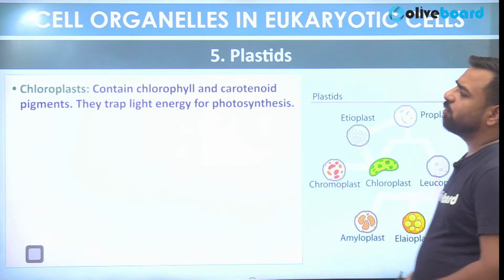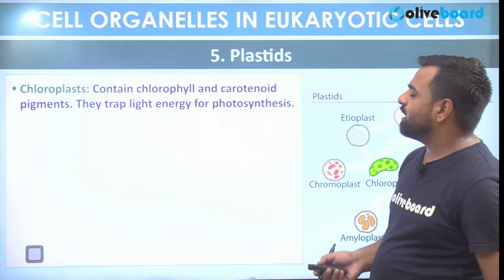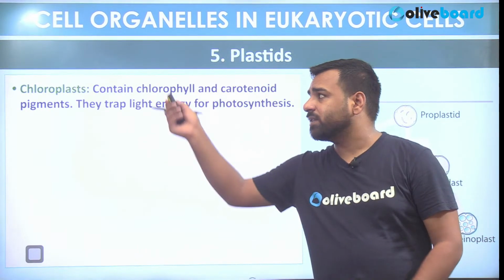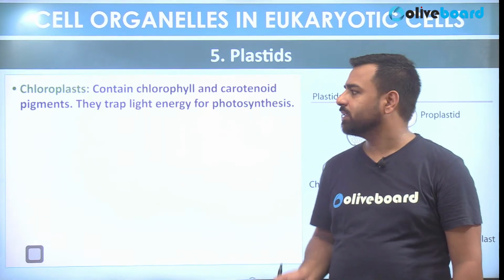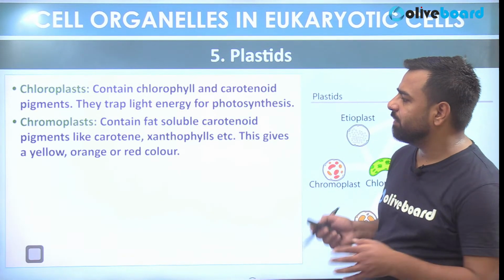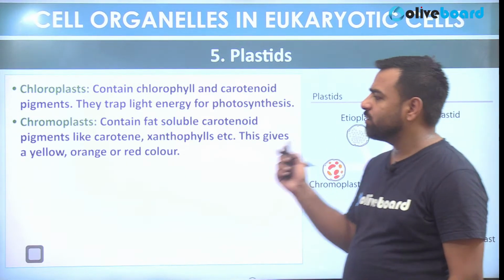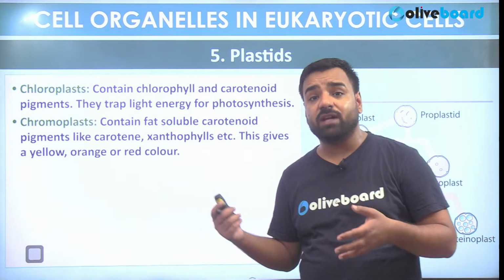So if I talk about chloroplast, they contain chlorophyll and carotenoid pigments. So they trap the light energy for the photosynthesis. So yes, that's why it is known as the kitchen of the cell. Then chromoplasts, they contain fat-soluble carotenoid pigments like carotene, xanthophylls, etc. They give yellow, orange or red color to the leaves and to the flowers.